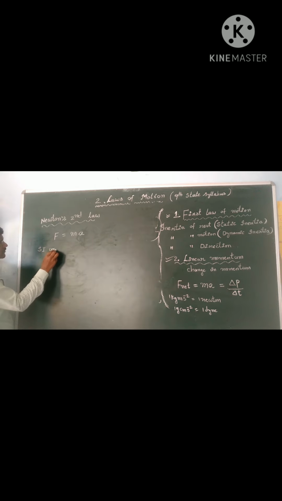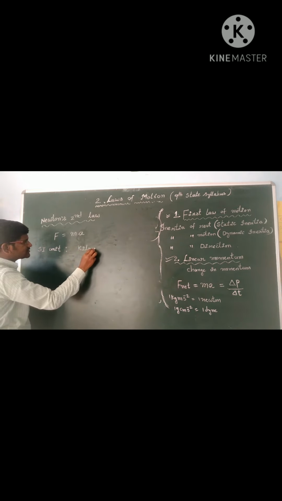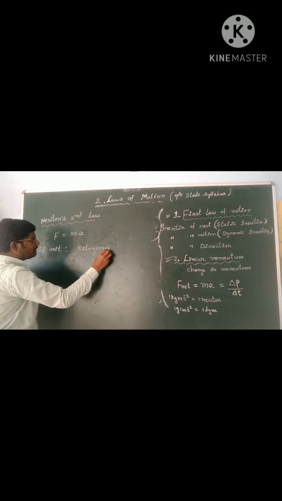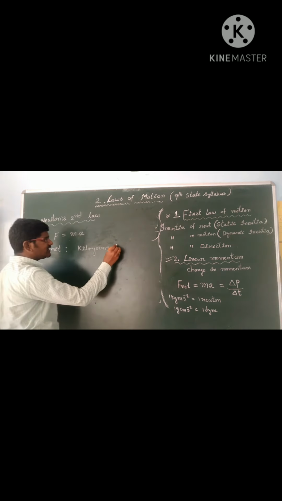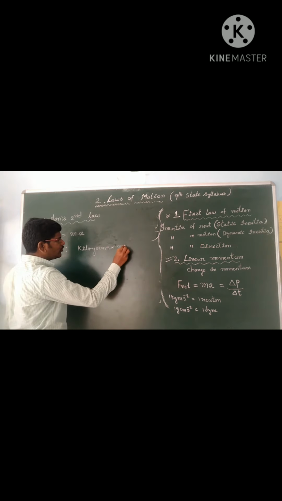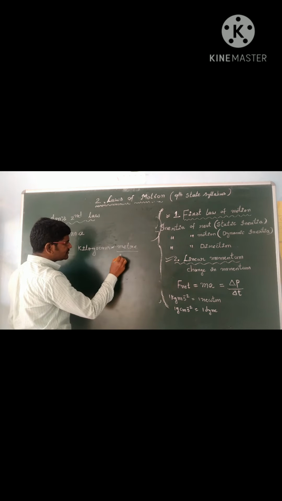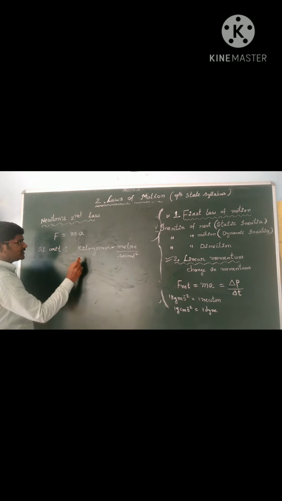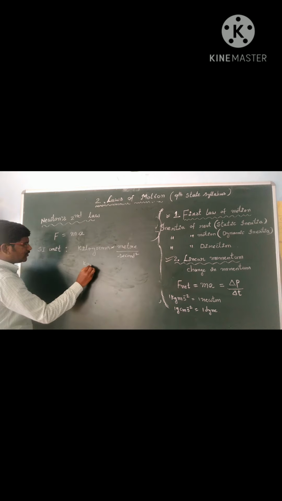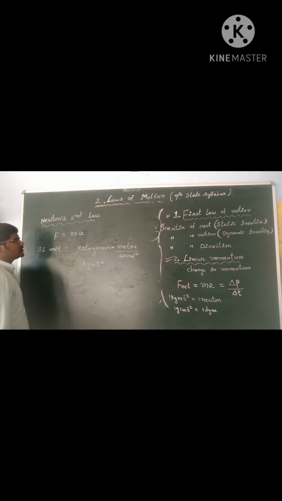SI unit of mass is kilogram, and SI unit of acceleration, we know, is meter per second square. Then we get kilogram meter second power minus 2.